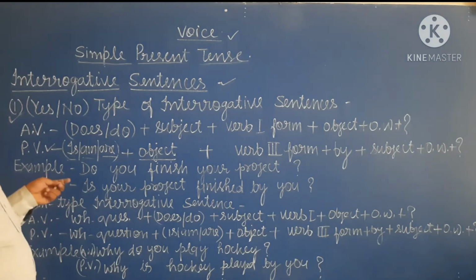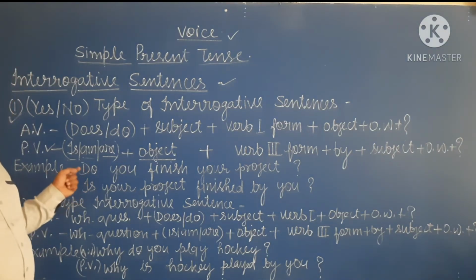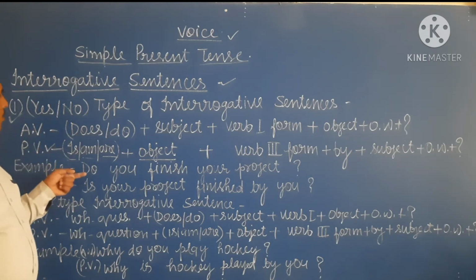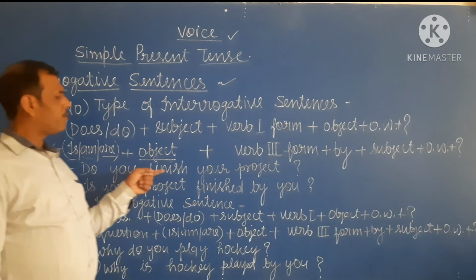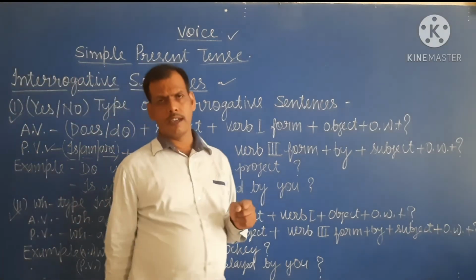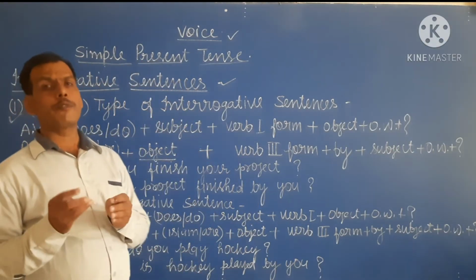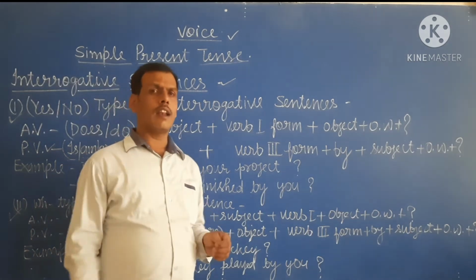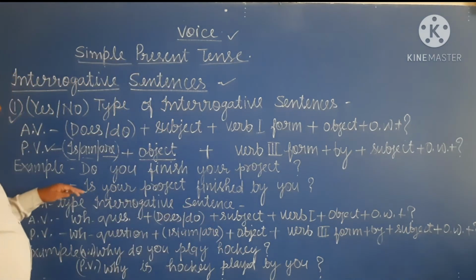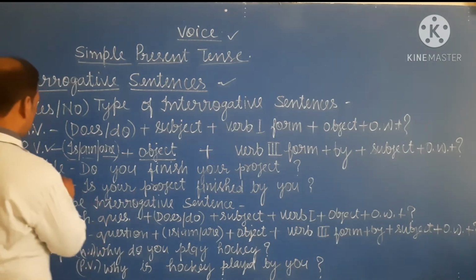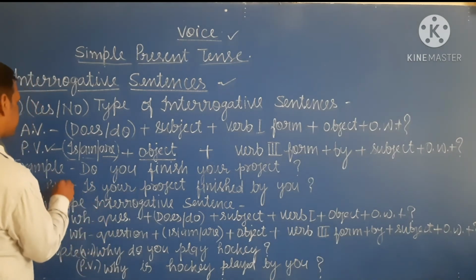Okay student, here we have some examples that describe these rules. The first example is: do you finish your project? It means, have you finished your project?